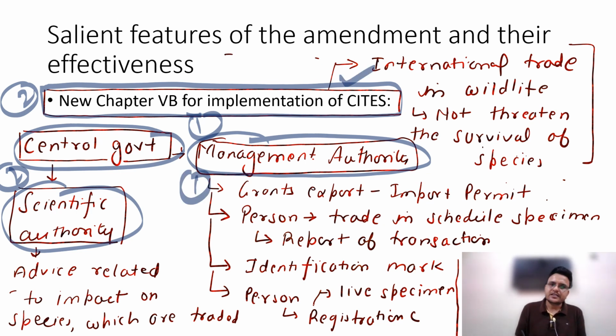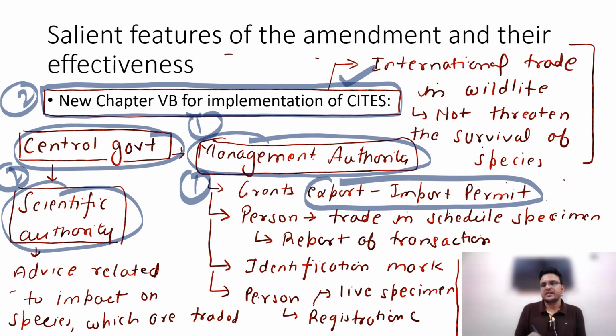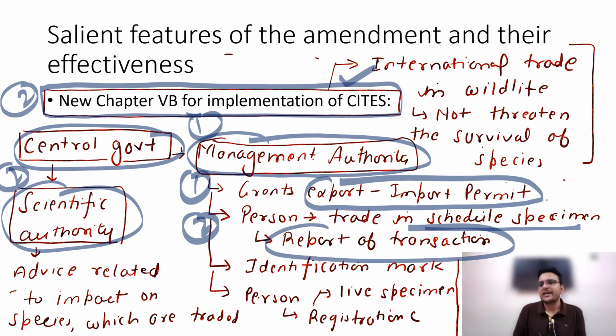Number one, this management authority will give export-import permits. If any person or company wants to do trade with regard to wildlife, they have to take a permit from the management authority. Second thing, if any person is doing trade in scheduled specimens or scheduled wildlife, they have to report the transaction to the management authority.